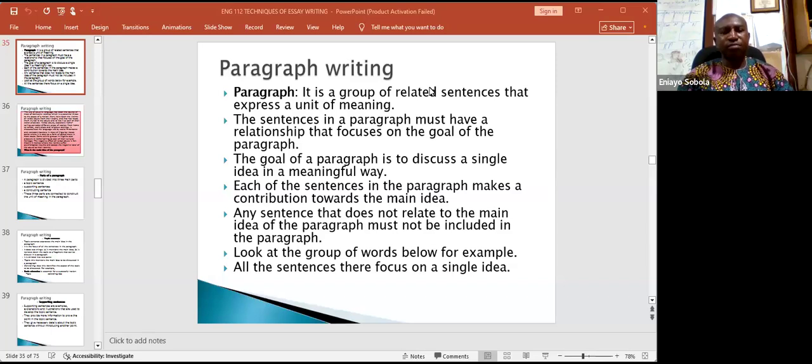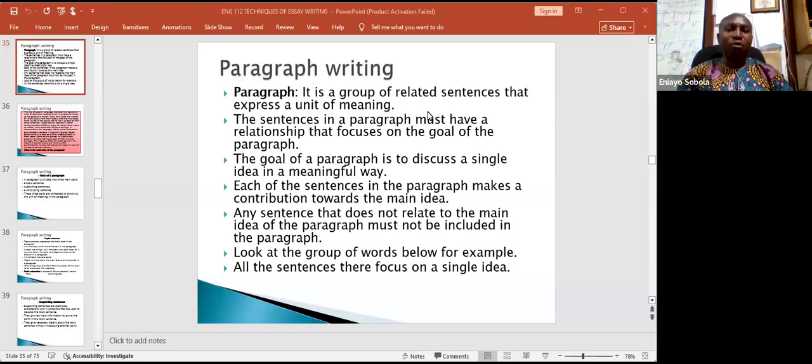Today we are looking into paragraph writing. We note that when you're asked to write an essay, you are expected to write it in paragraphs. And each paragraph contains a certain piece of information that should be shared within its confine.